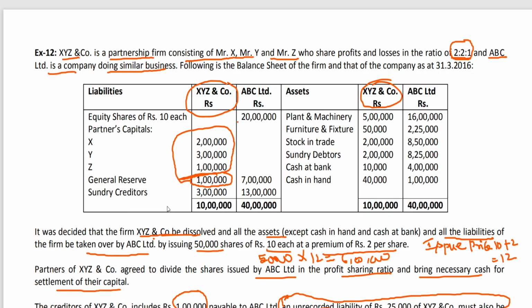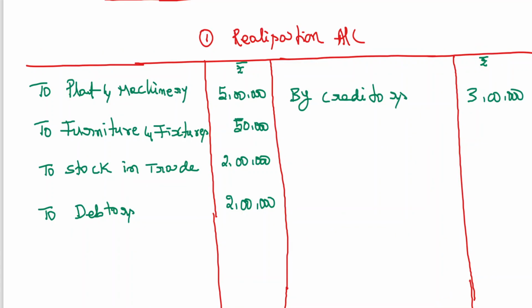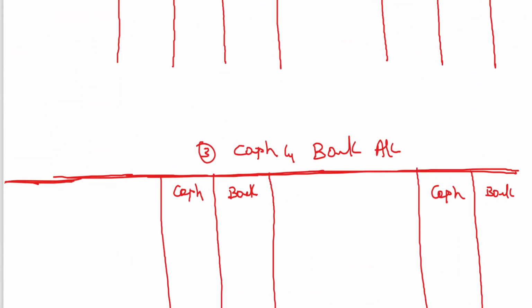Okay, then next, coming back to the next one. We have to transfer cash in hand and cash at bank too. We have already opened the accounts now. To balance brought down cash 10,000. 40,000.